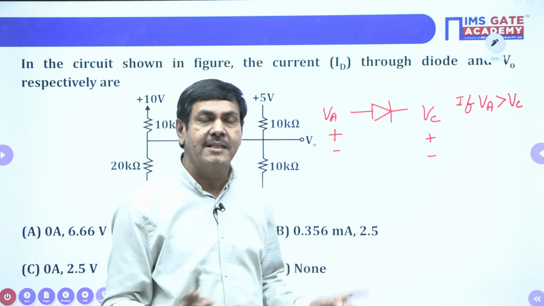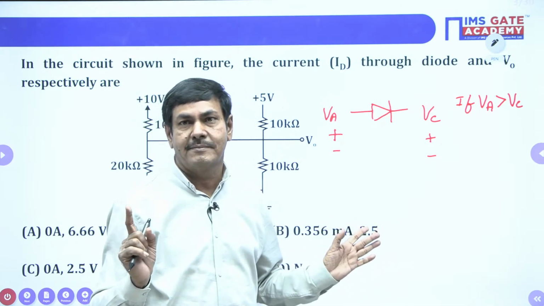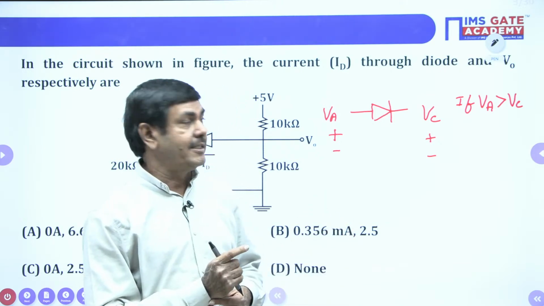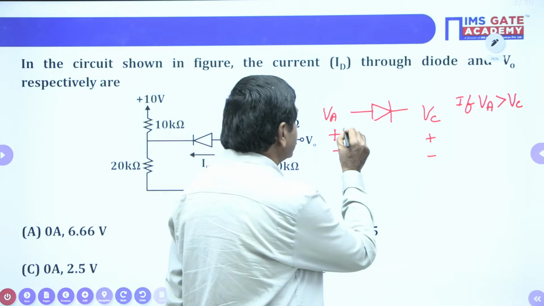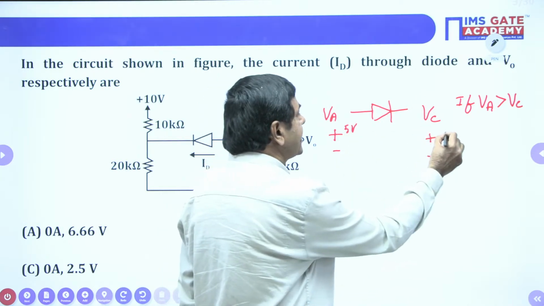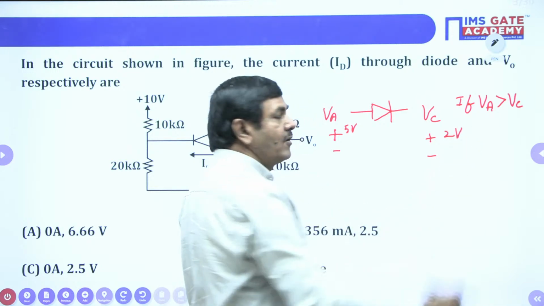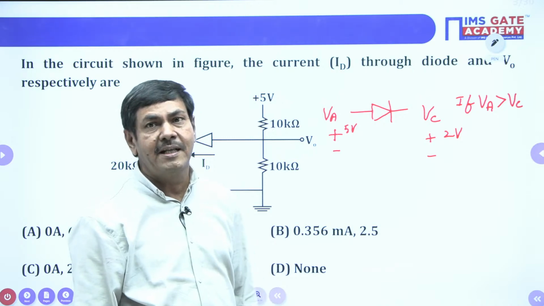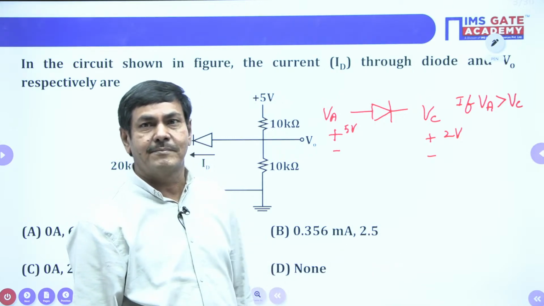In that case, the diode will be in on state only. Catch my point, because VA is greater than VC. I said just now, suppose I give VA 5 volts and VC 2 volts. Now is the diode on or off, if I ask? What can you say? 100% it is in on state only.